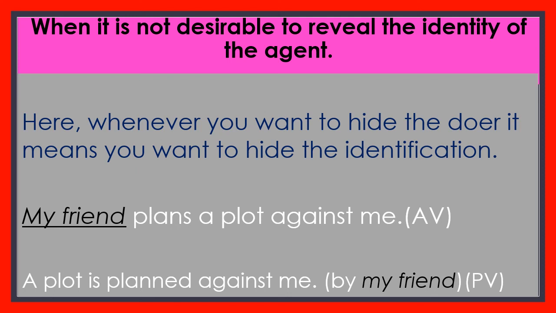You don't want to reveal the name of the subject, the name of your friend. Then simply omit the agent or doer in the passive voice. Okay, children. Now we know in three situations we can miss the agent in the